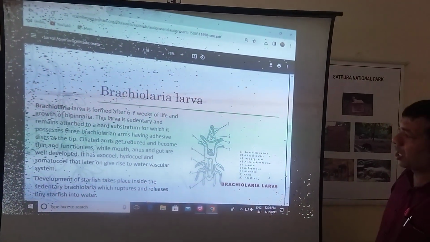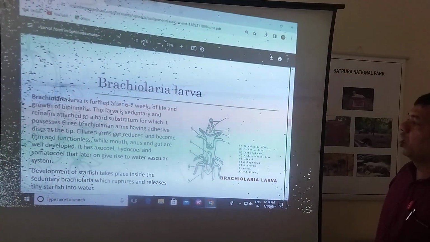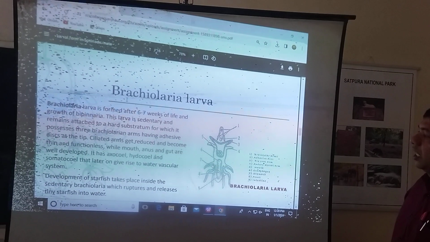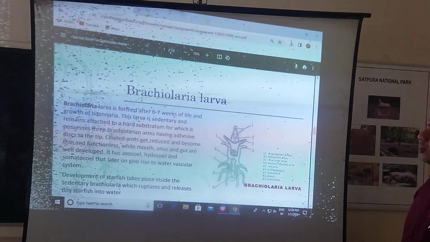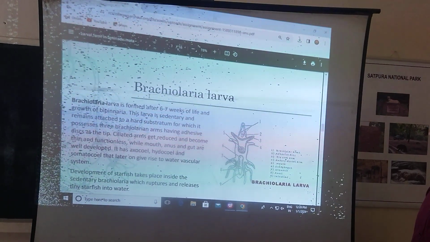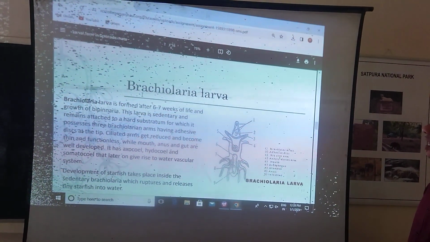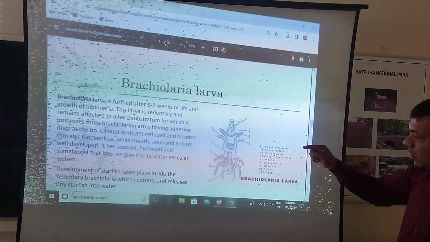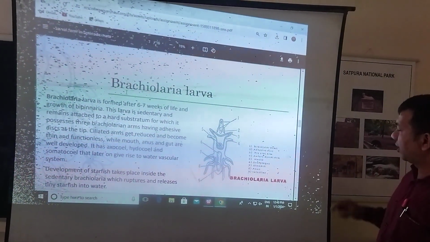Next is the Brachiolaria larva. Brachiolaria larva is formed at 6 to 7 weeks of growth in Bipinnaria, and these larvae are sedentary and attached to the hard substratum. They possess branchial arms and an adhesive disc, and the ciliated band is reduced, while the mouth, anus and gut are well developed. The axocoel, hydrocoel and somatocoel give rise to the water vascular system. This is the Brachiolaria larva.